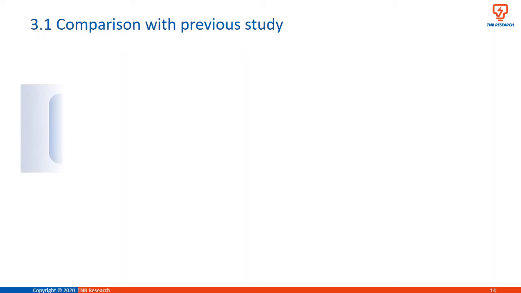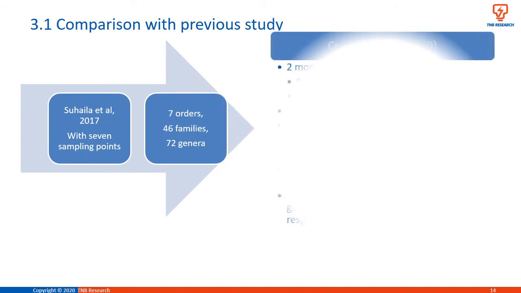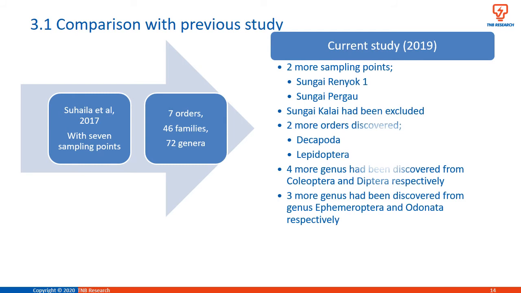The previous study of Pergau Valley done by Suhaila et al. 2017 at 7 sampling points reported 7 orders, 46 families and 72 genera. This current study added 2 more sampling points at Sungai Renyok 1 and Sungai Pergau, and excluded Sungai Kalai as it had been sampled in the previous study. 2 more orders discovered during the current study were Decapoda and Lepidoptera.